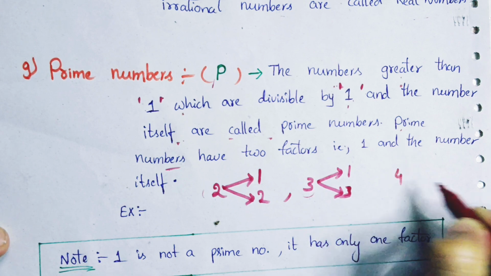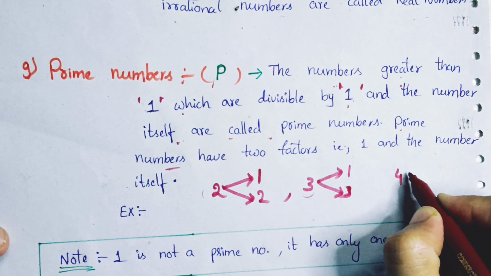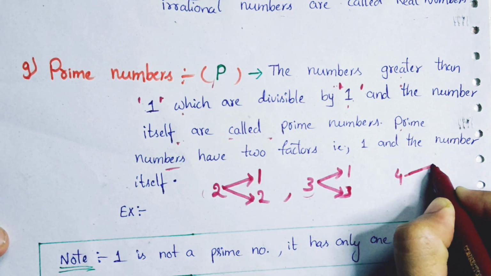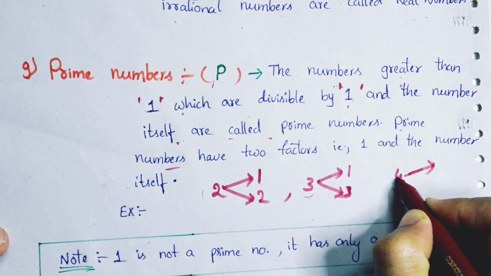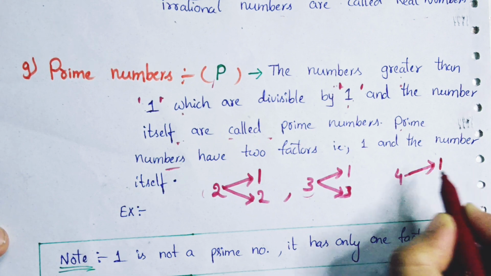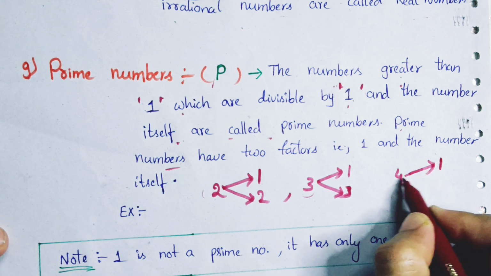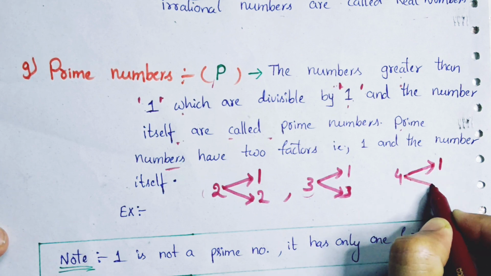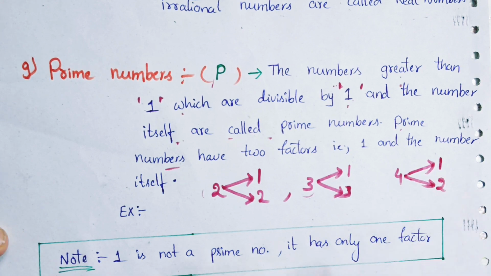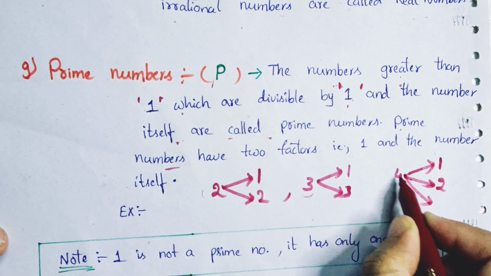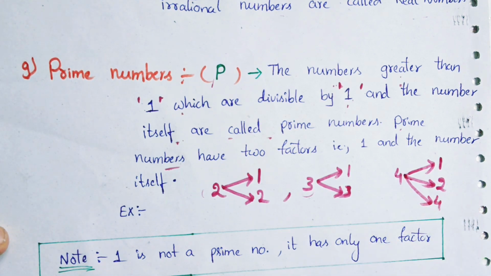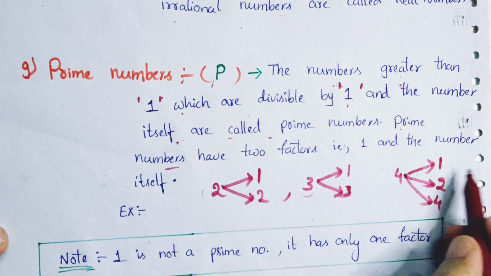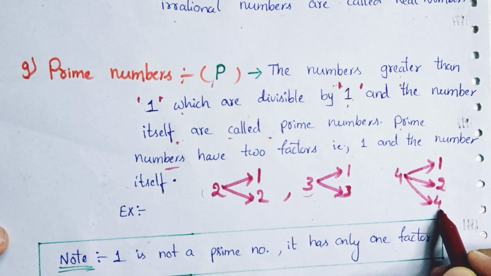Suppose I am taking 4. Is 4 a prime number or not? Let's see. What are the factors of 4? 4 is in the 1 table, after that in the 2 table, and after that in the 4 table.